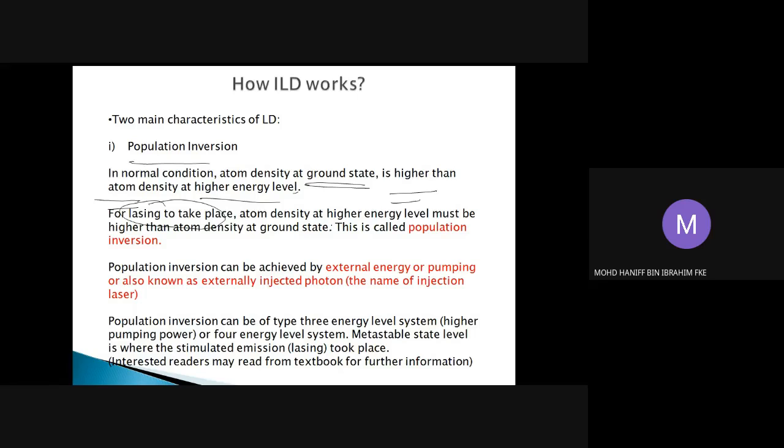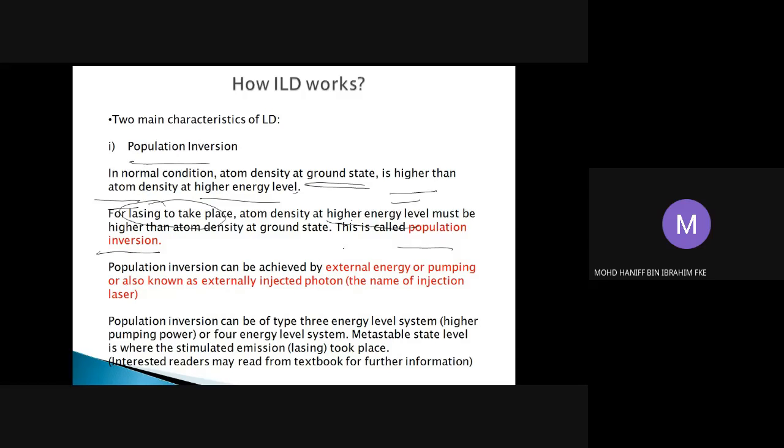So we need a very high density of atoms at the higher energy level. This process, in which we want the density of atoms at the higher energy level to be bigger than that of the ground state, is what we call population inversion.